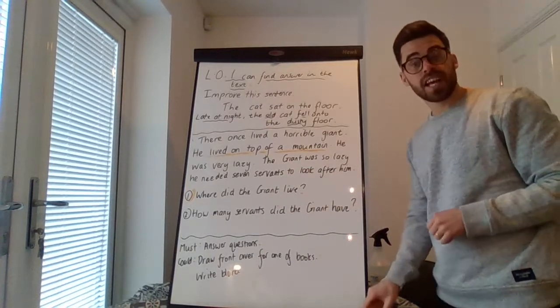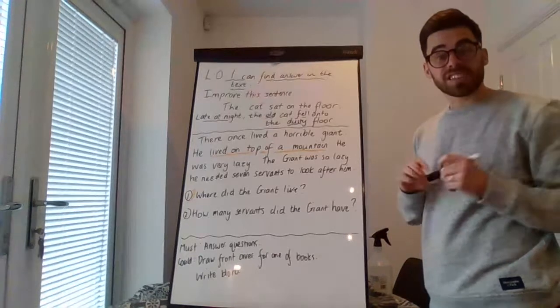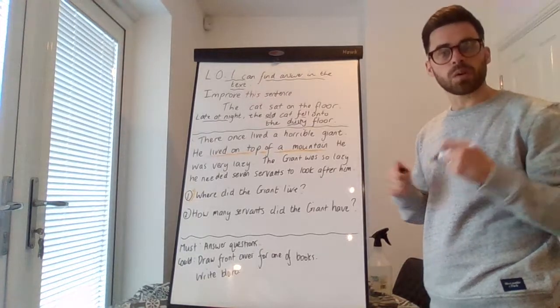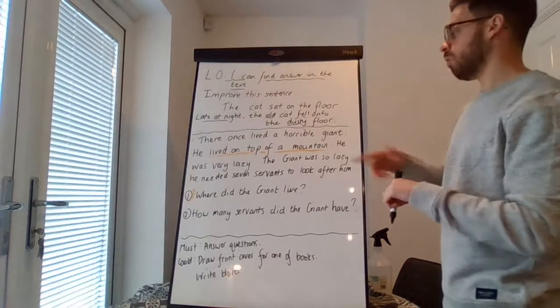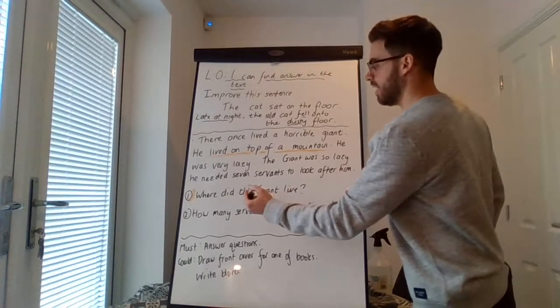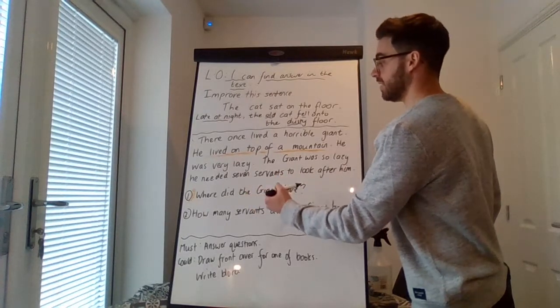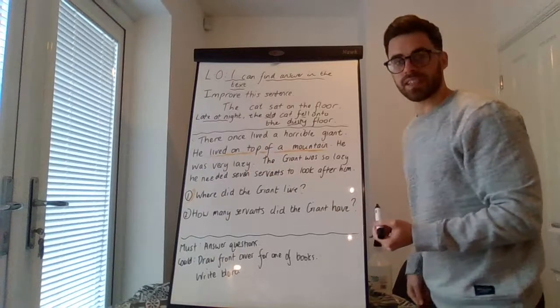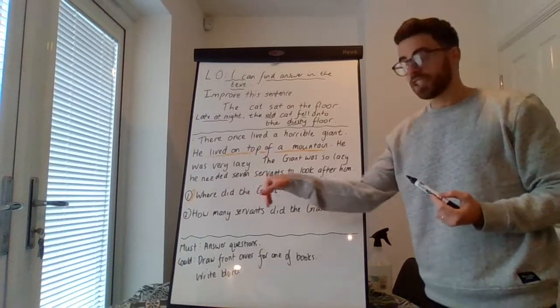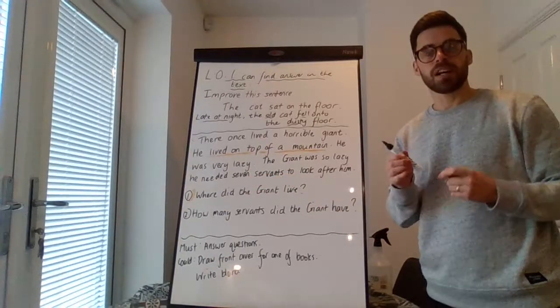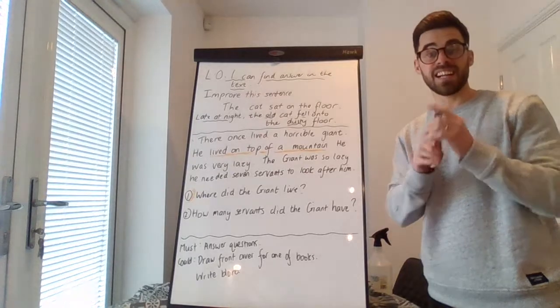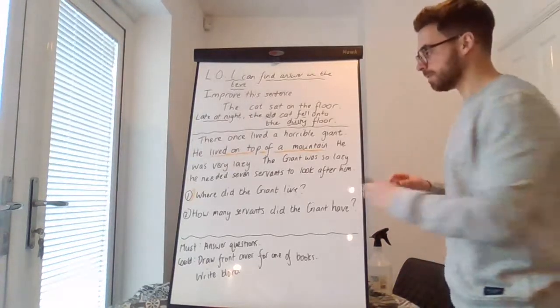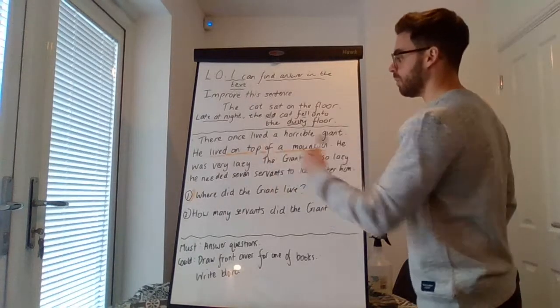And as I often say, I'd like us to try to write our answer as a sentence, not just 1 or 2 words. Where did the giant live? The giant lived on top of a mountain. So I've used some of the words in the question to help begin my answer, to make sure my answer is clear, and I've written a sentence. The giant lived on top of a mountain.